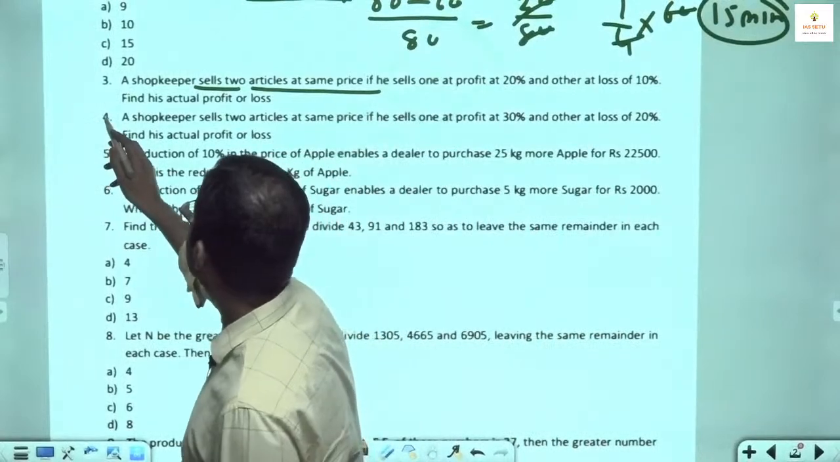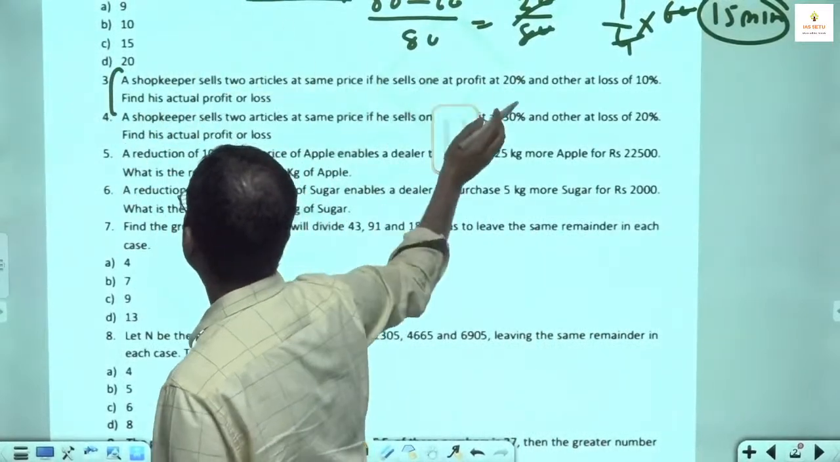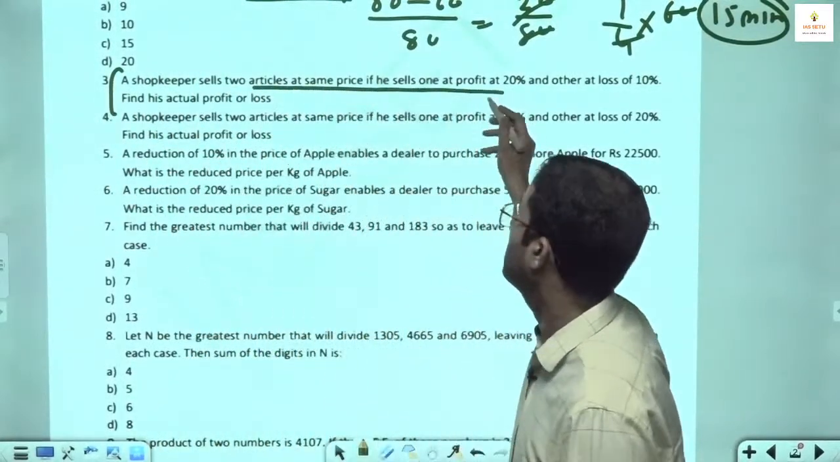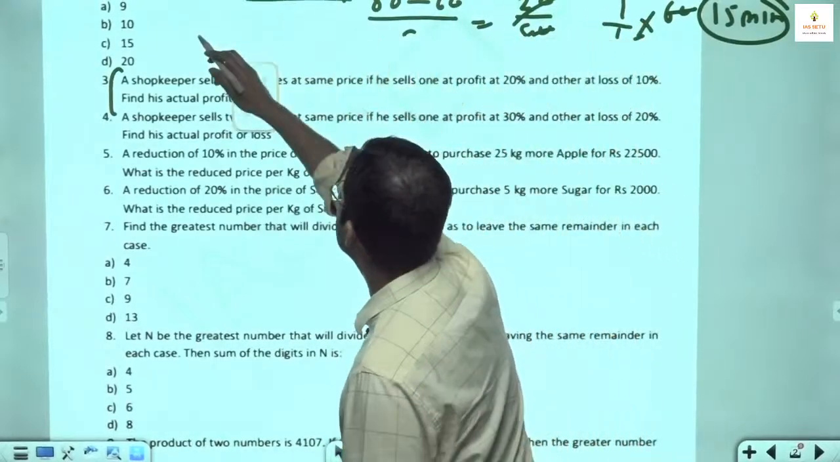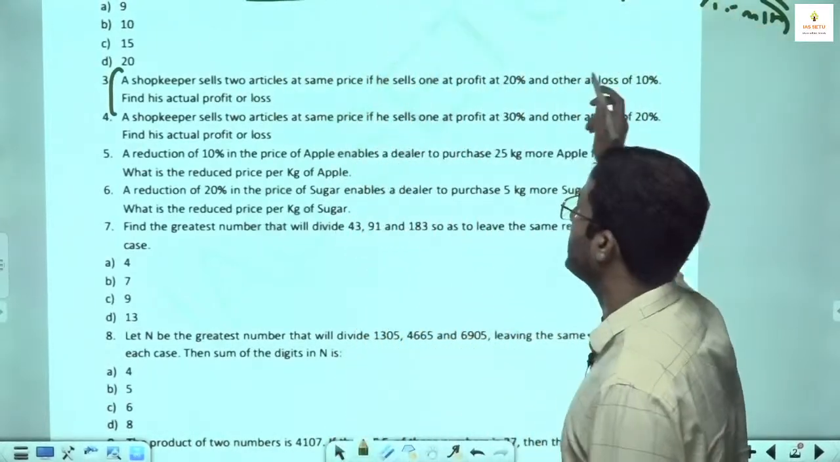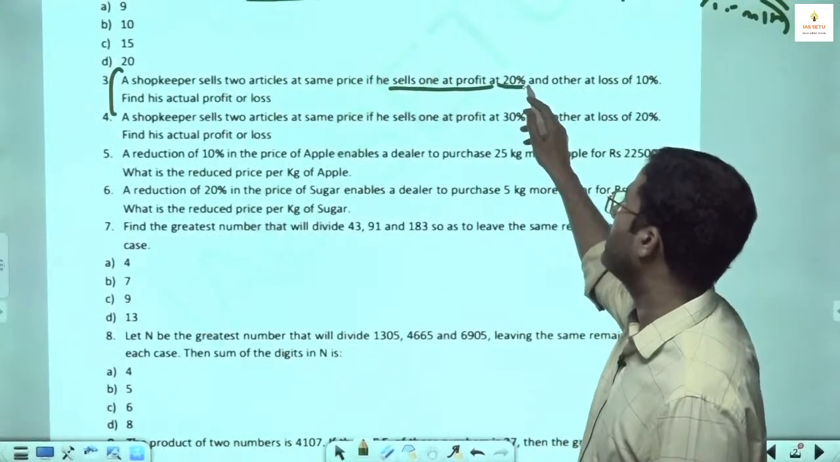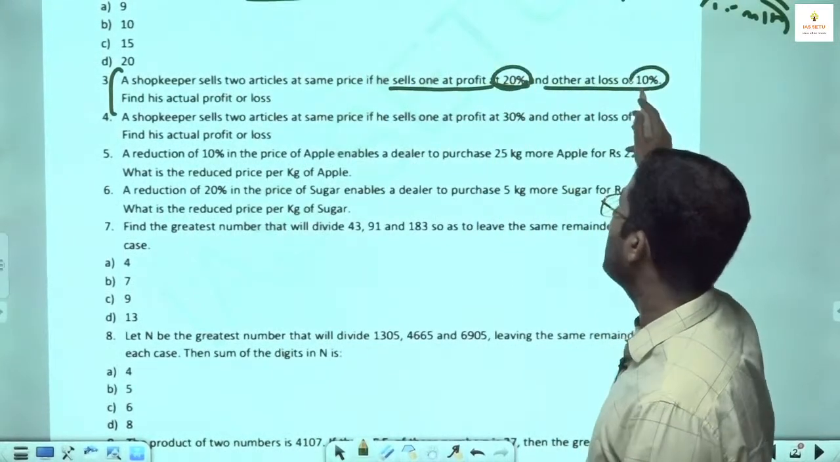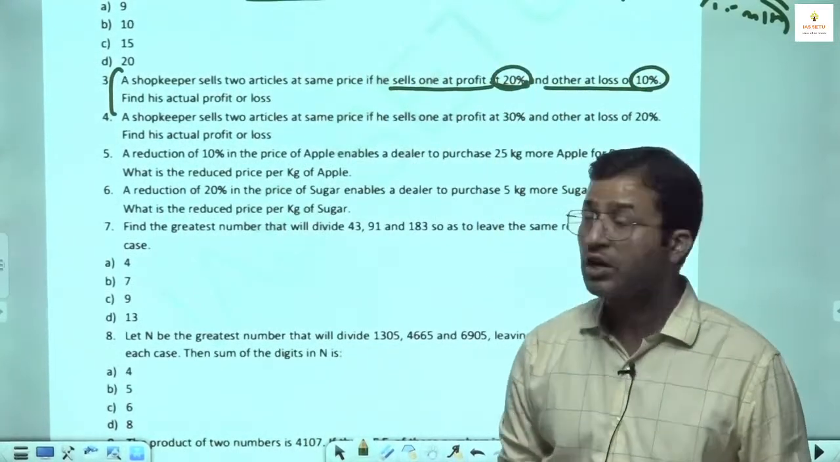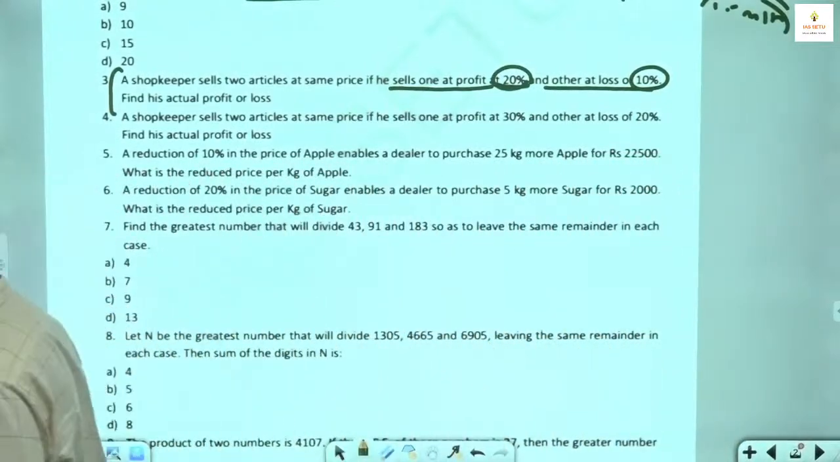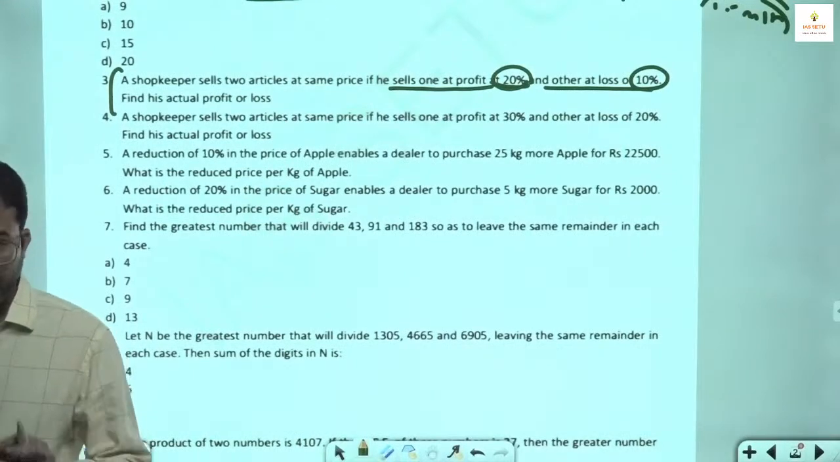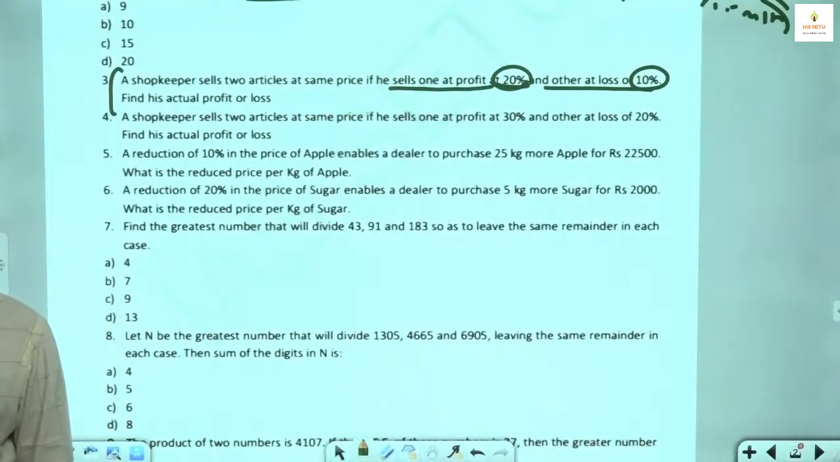Like question number 3: a shopkeeper sells 2 articles at the same price. If he sells one at a profit of 20% and the other at a loss of 10%, find his actual profit or loss. Okay, read the question, try to understand.